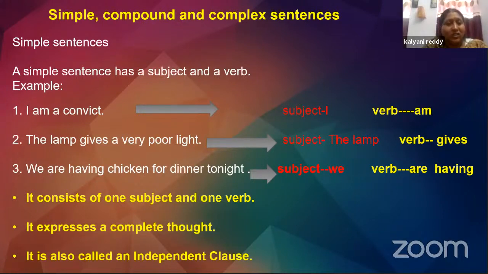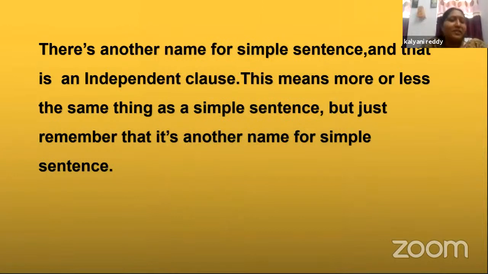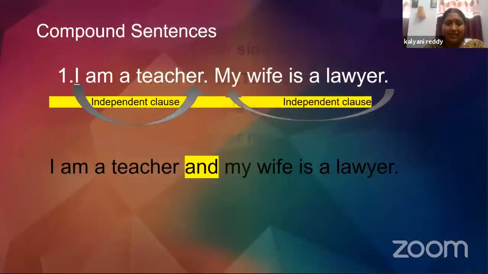So, in a nutshell, a simple sentence consists of one subject and one verb. Now, it expresses a complete thought. There is another name for a simple sentence, and that is independent clause. It is an independent clause. Now there is nothing fancy in this, my dear students. This means more or less the same thing as a simple sentence, but just remember that it's another name for simple sentence. All right. Now let's move on to the next type of sentence, that is compound sentence.